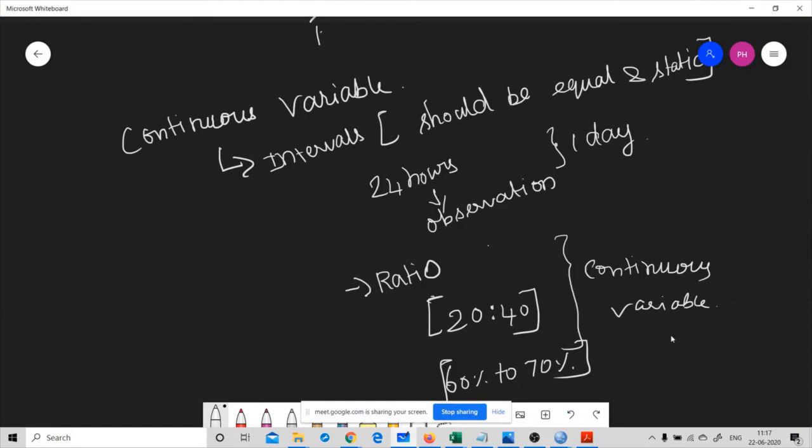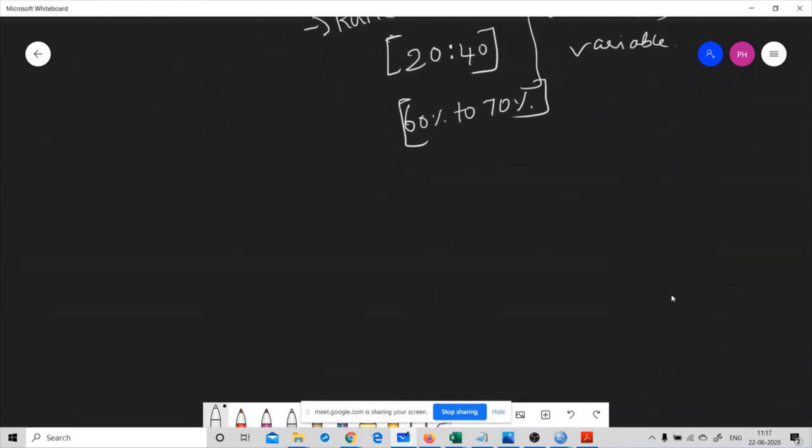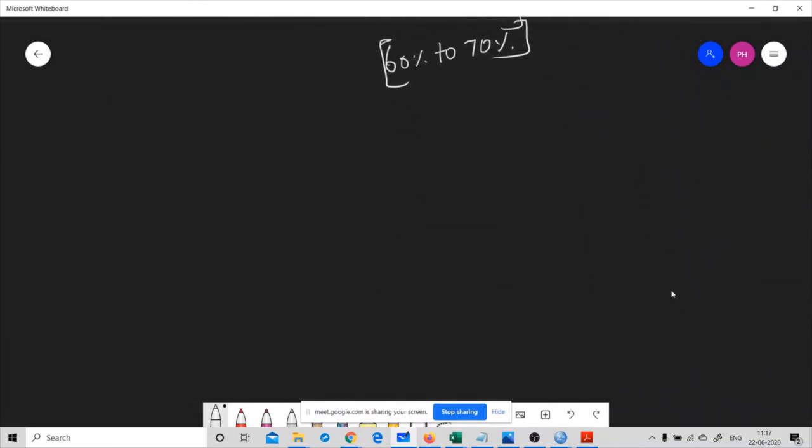Actually, in statistics, we can choose the statistical technique based on the variable type itself. Let me summarize the statistical tests based on the variable type that you have.